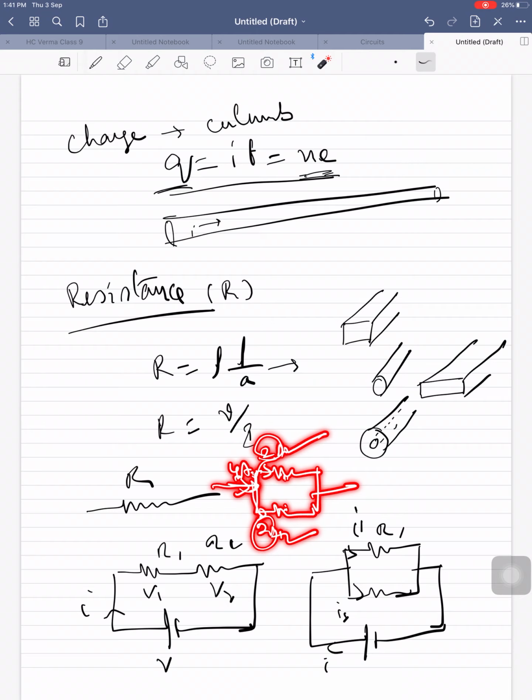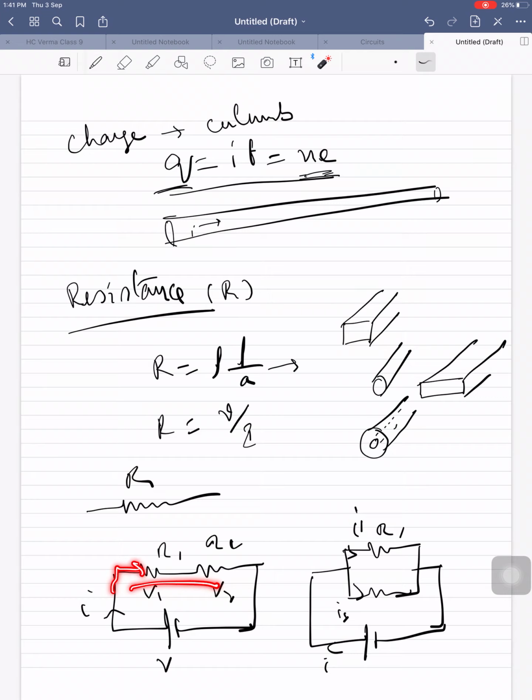So these two are in parallel. In series, the same current, the same person, is going through both of those resistors. So then only we can say that these two resistors are in series. These are in parallel because the current entering into this is divided into 2 or 3 or 4. These 4 are in parallel.